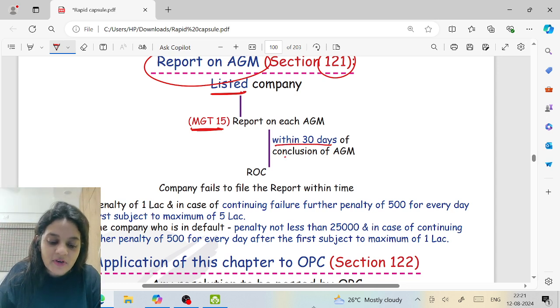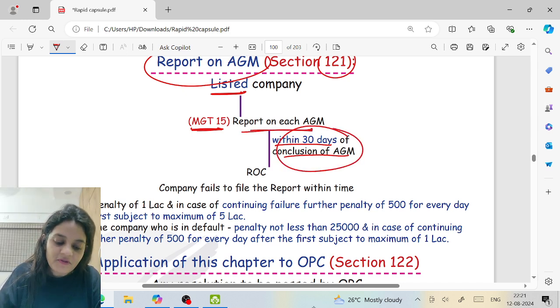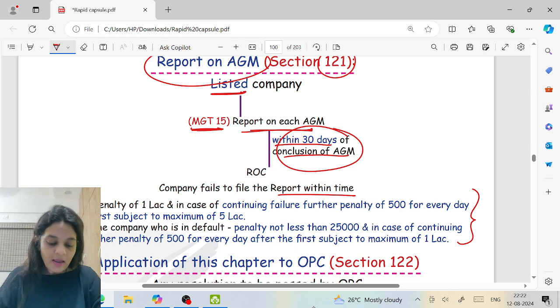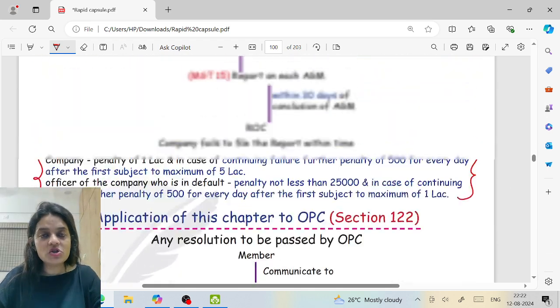Within 30 days of conclusion of the AGM, they prepare this report. And if the company fails to file the report within time, this is the penalty. And for this section, actually, if the question is given, it's for penalty only. So you should know the penalty for this section. And with this, we are done with this chapter.